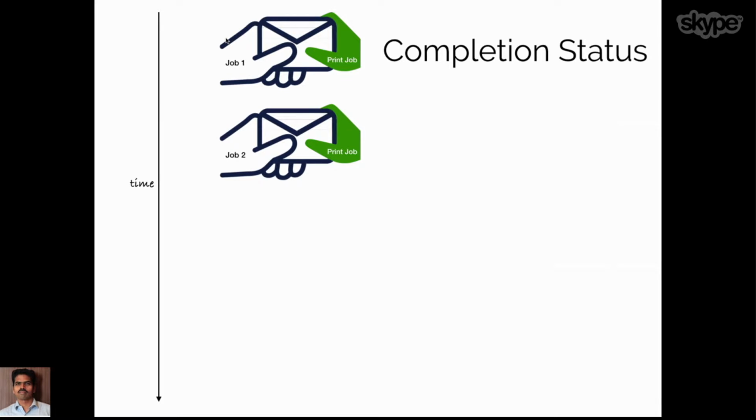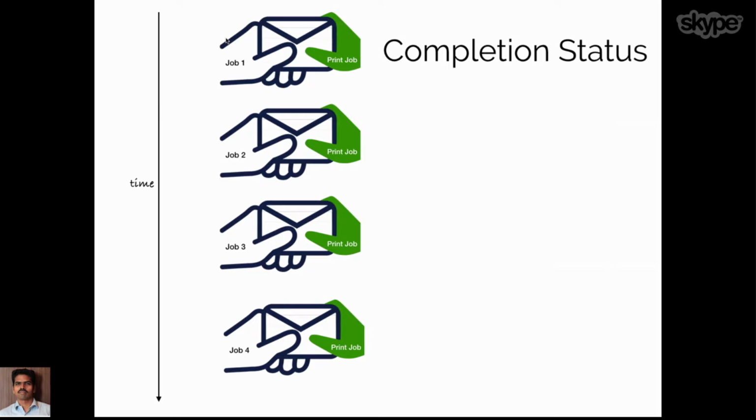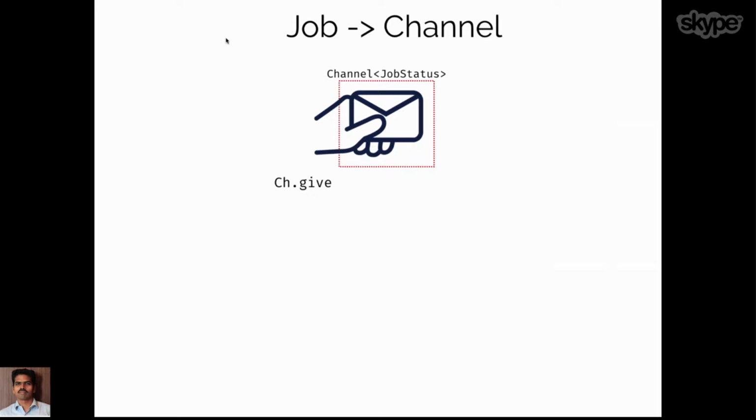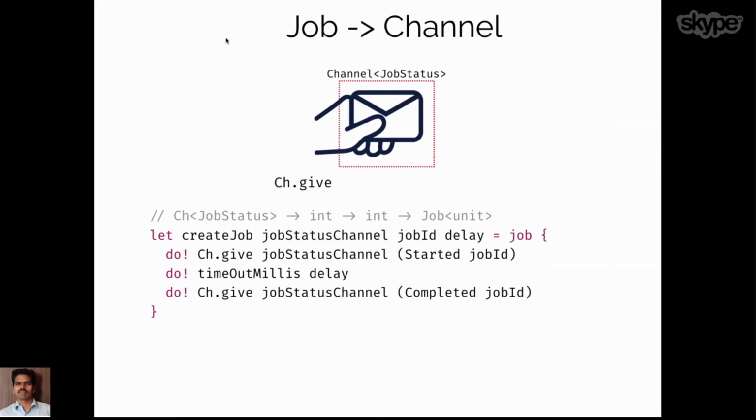So job 1, job 2, job 3 give their status to the print job, and the print job just prints it. So that's how it works in the virtual world. Let's come back to reality, where we are actually going to implement this in code. I'm going to write a function that takes a status channel, an ID, which is nothing but the ID of the job, and a delay which simulates how long the job is going to take.